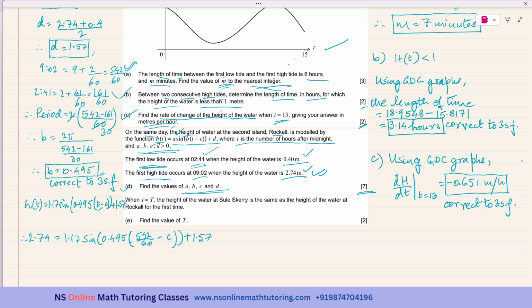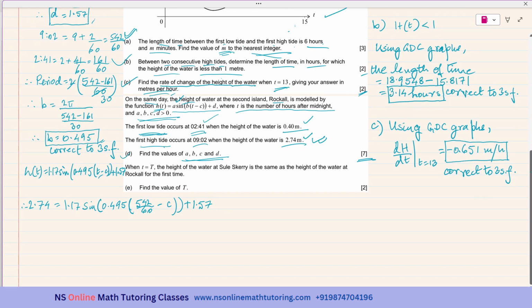Okay, so now we have to get the value of C. So it is 2.74 minus 1.57 divided by 1.17. Let us see how much I get for this part. This will be equal to sine of 0.495 times (542 over 60 minus C).